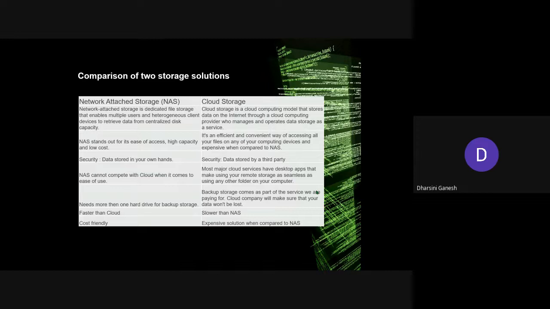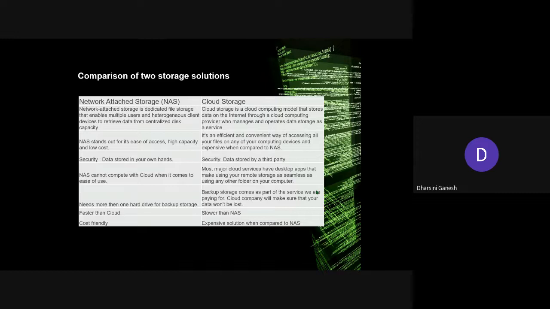Now, network attached storage stands out for its ease of access, high capacity, and low cost. Cloud storage is a very efficient, very convenient way of accessing all your files on any of your computing devices, but it is expensive when compared to network attached storage.